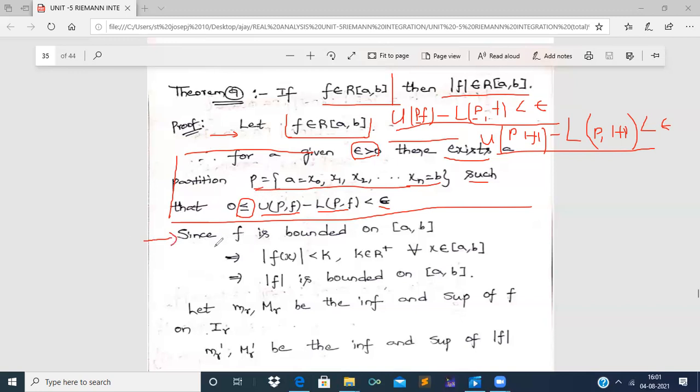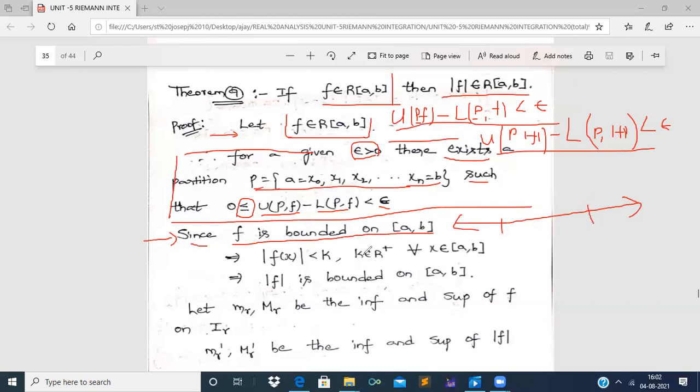As the given function f is Riemann integrable, it will be a bounded function on the closed interval [a, b]. A bounded function is a function which has an upper bound and a lower bound.